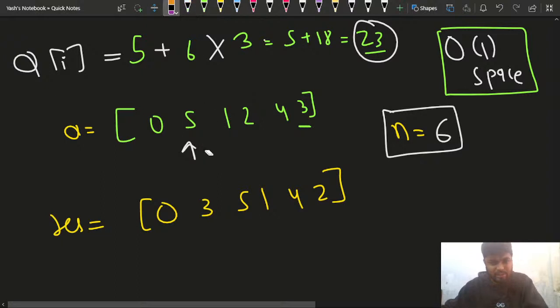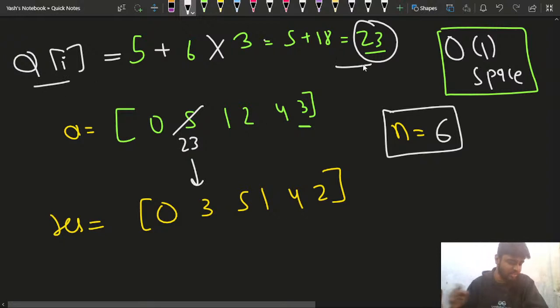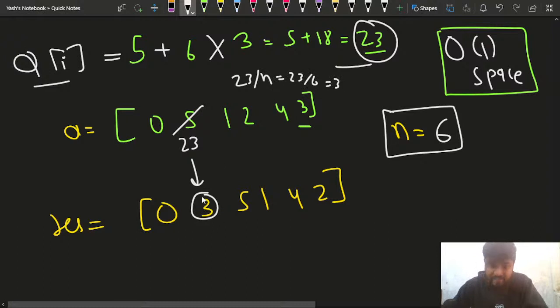How can I get 3 here? At this particular position, instead of this 5, I have 23 stored here. So let me write it here. If I want a 3, currently A of I is 23. I hope you have understood up till now. Can I say that if I divide 23 by the value of n, that is 6, 23 by 6, what will I get? I will get 3. Yes, I am getting a 3 here.